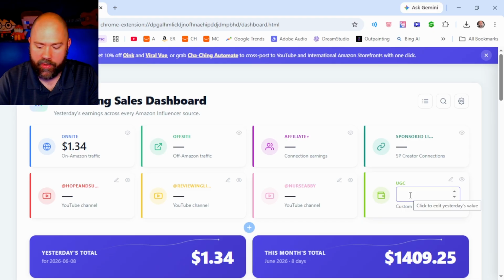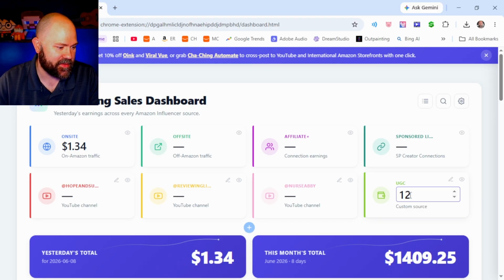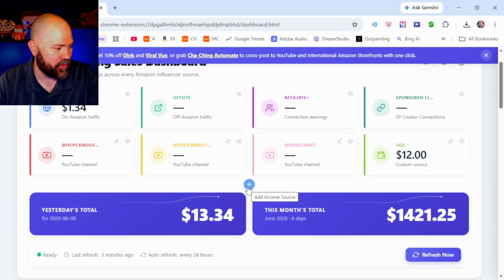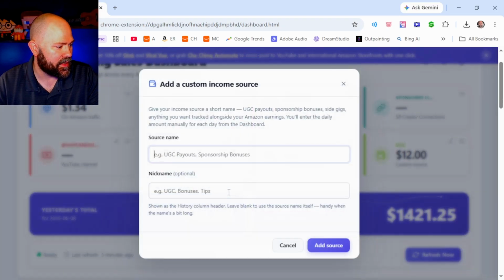You can click right here and put in your amount for the day. Let's say I made, I don't know, $12 from that for the day. So it automatically updates your amount for the day there, and also of course your monthly total there. And you can add many of those if you want to. So you can have more than one custom source.